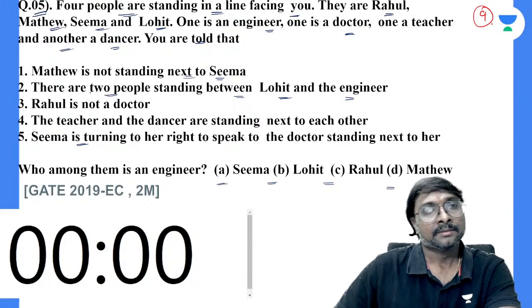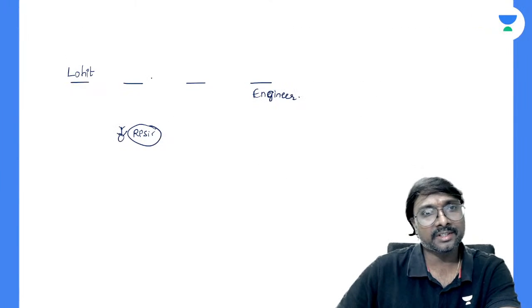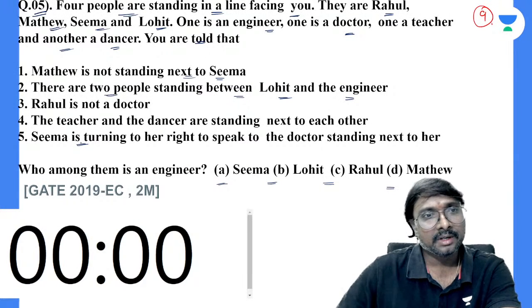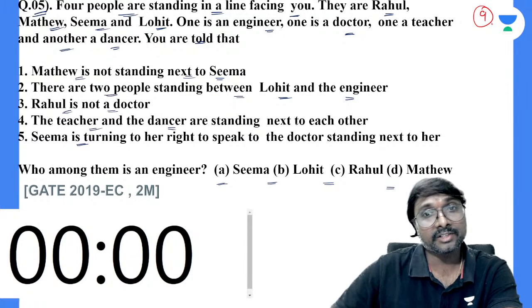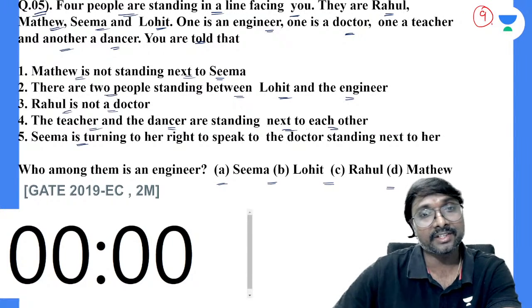Seema and Matthew are next to each other, or they will not be next to each other? Definitely they will not be next to each other. Yes or no? So now here Rahul is not a doctor, right? Rahul is not a doctor. Matthew is not standing next to Seema, right? And the teacher and the dancer are standing next to each other, right?